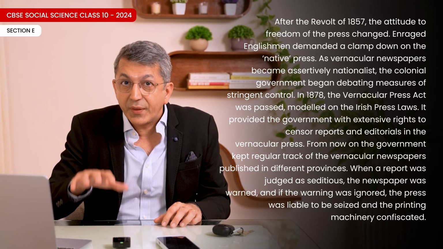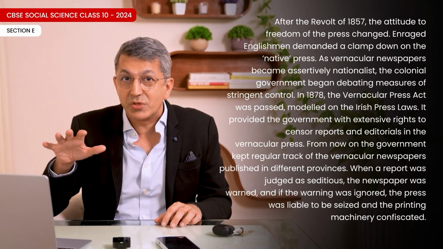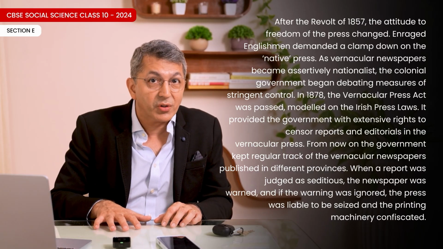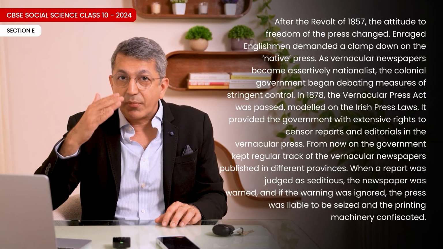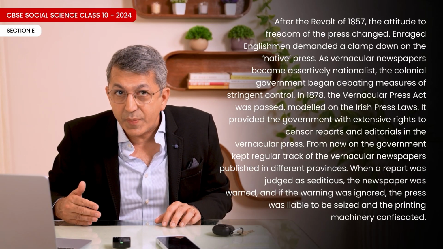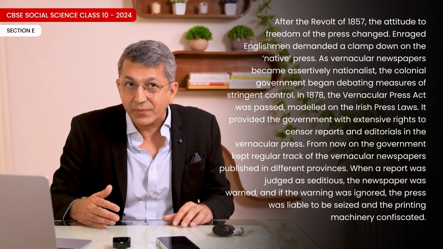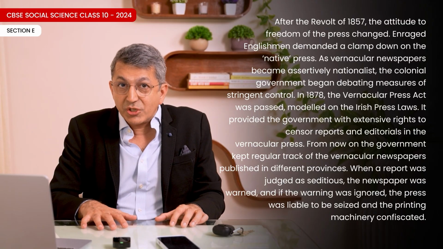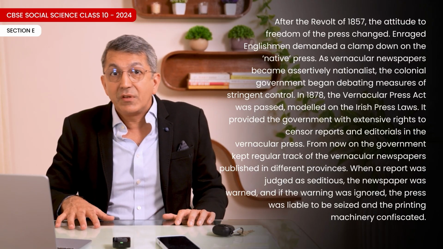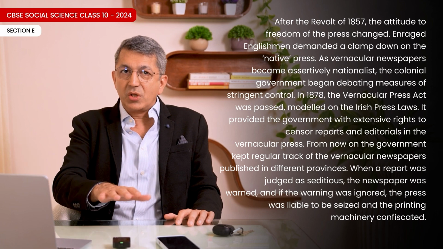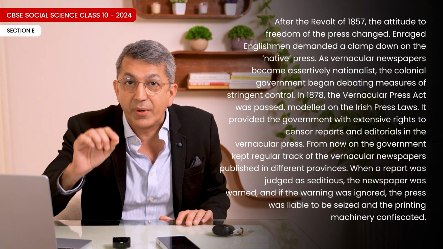It provided the government with extensive rights to censor reports and editorials in the vernacular press. From now on, the government kept regular track of the vernacular newspapers published in different provinces. When a report was judged seditious, the newspaper was warned, and if the warning was ignored, the press was liable to be seized and the printing machinery confiscated.